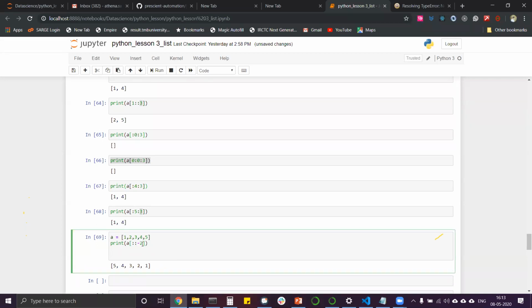If we type 2 here, it will reverse and then print out by 2, as it did with the positive index. So 5, 3, and 1 will be printed. First it will reverse and then print out the rest of the results. Got that? Anyone who has not understood, I need the answer for one question today. No one has any issue.